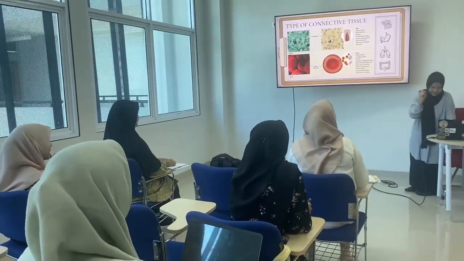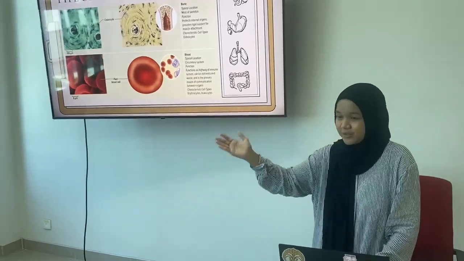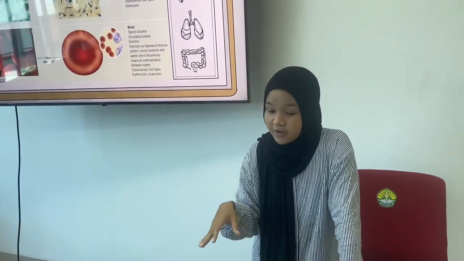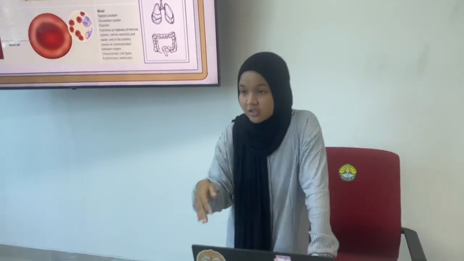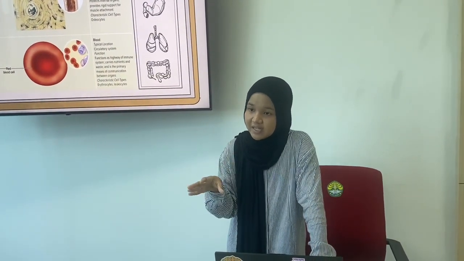Okay, all? Okay, ma'am. Any question about the material of tissue? Yes, I want to ask, why is it important for different types of tissues to work together in the human body? Okay, thanks for your question. Different types of tissue must work together in the human body to support overall body function. Connective tissue maintains structure and order, and nervous tissue provides communication signals. When these tissues work in coordination, the body can function properly and maintain its structure. Okay, Tasha? Okay, ma'am, thank you.